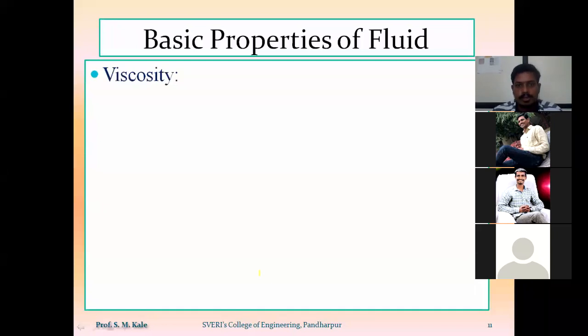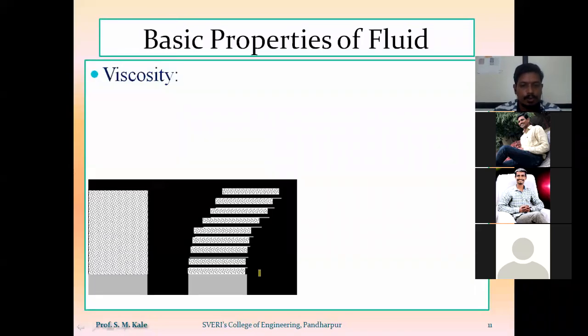We have also seen the definition of viscosity. Viscosity is nothing but resistance to its own flow, or resistance offered by the fluid to its own flow. As we know, whenever any fluid is flowing, that fluid will be divided into a number of layers.